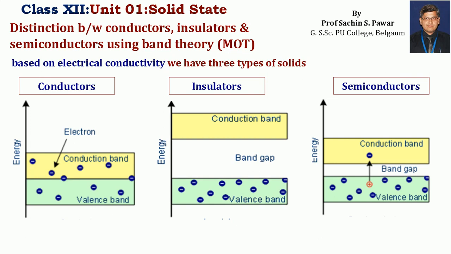However, in the middle part, you see insulators. The gap between the valence band and the conduction band is so large that electrons from the valence band cannot be excited to the conduction band, and since there are no electrons in the conduction band in insulators, the insulator hardly conducts electricity.